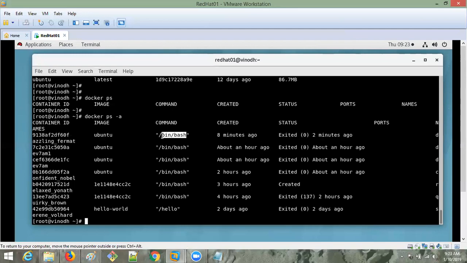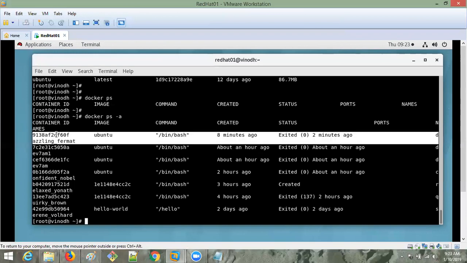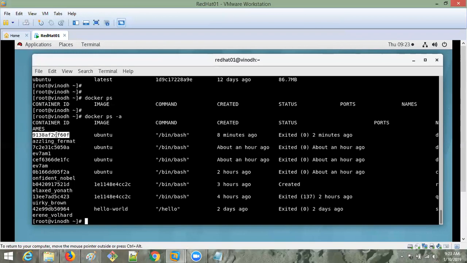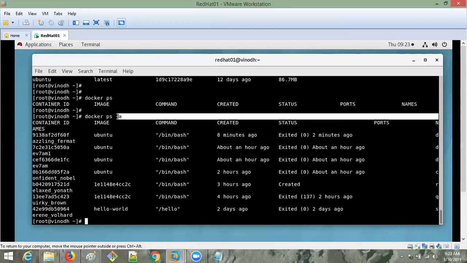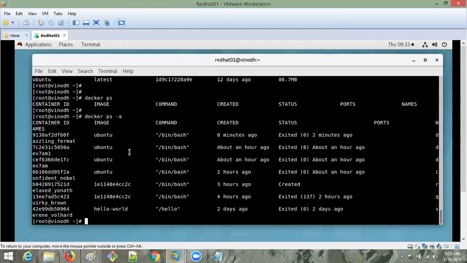It is running the command, the image is Ubuntu, and the container ID of the Ubuntu is this one. So docker ps -a gives all, including those which are stopped or already exited. If any container is running, only then will it show in docker ps. So presently there is no container running.